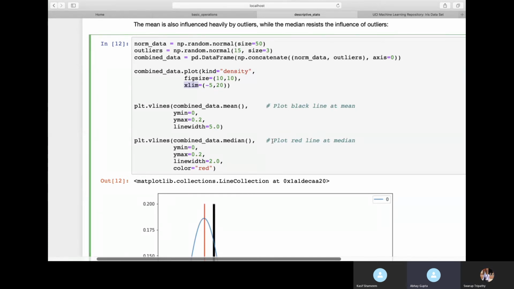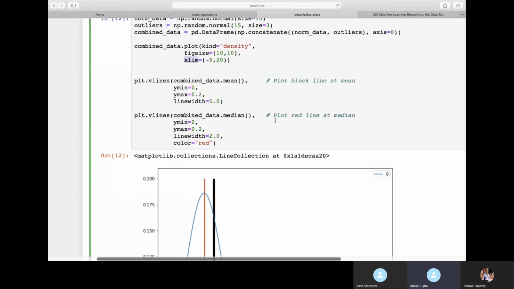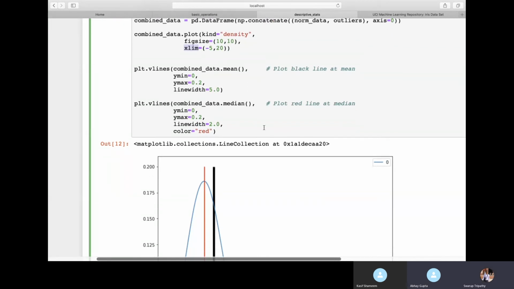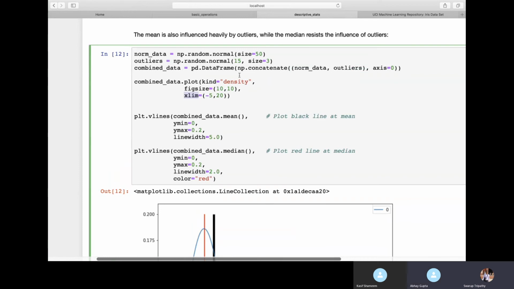Swaroop asks: when we are creating outliers, we are passing 15 and size equal to 3, so what does it mean? 15 is our x value. We are saying, on top of 15, create three values. So in x it will pick 15, and it is plotting three values.